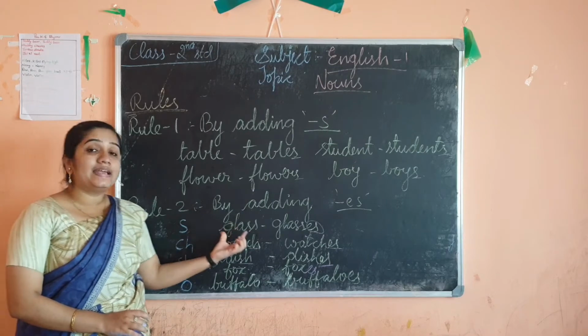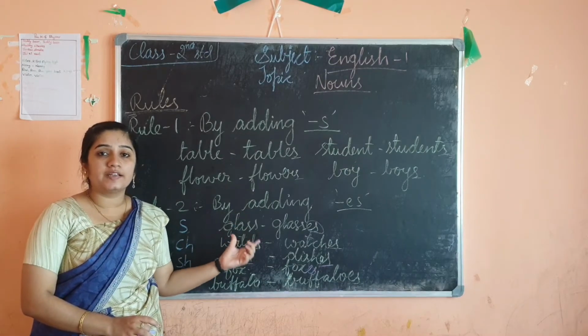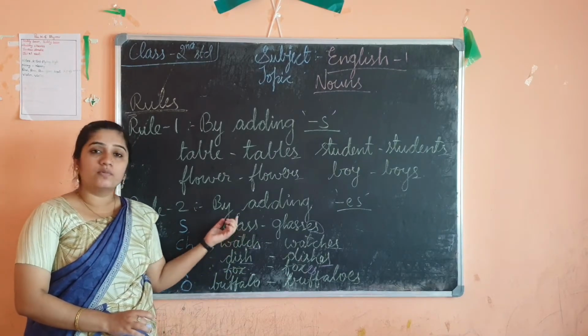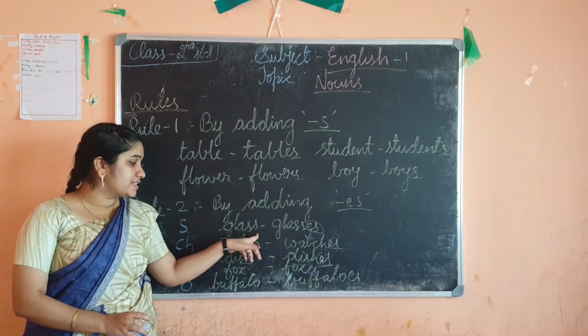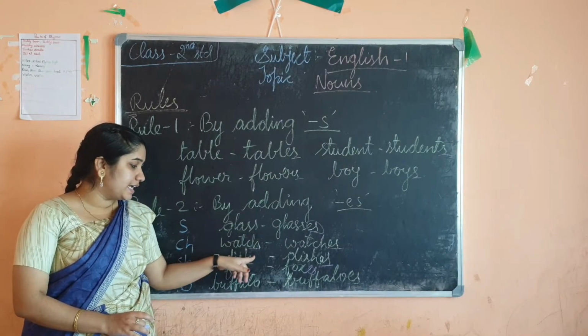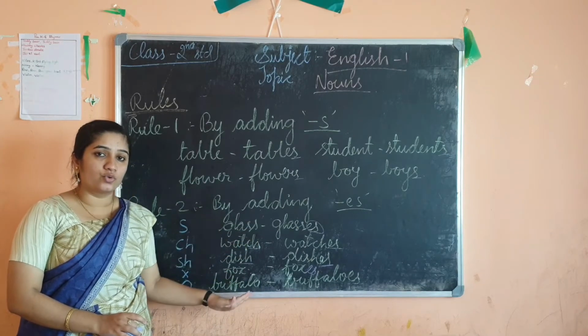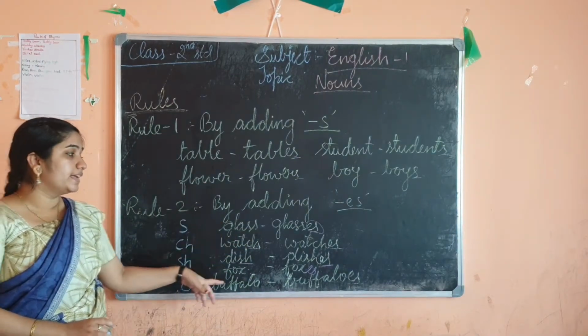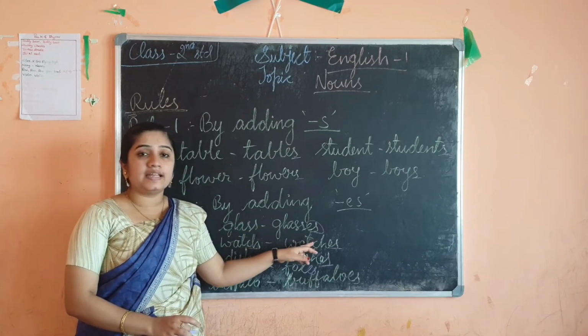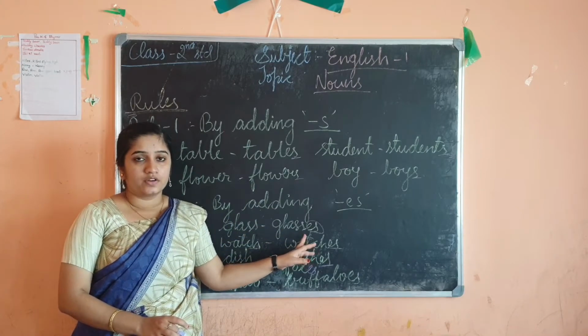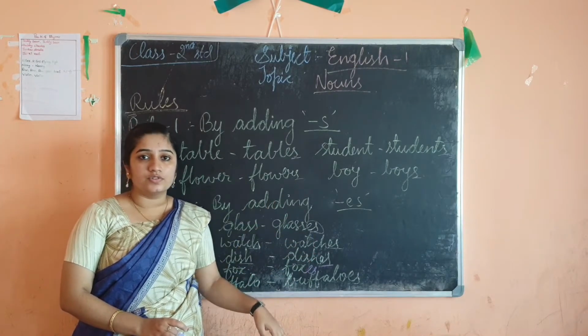So while reading the word, if I tell you to write the plural form, if you know the word, then you should check whether it is ending with s, ch, sh, x and o. If it is ending with these conditions, then without any thinking you can write es at the end. Okay, children, now we will see further rules.